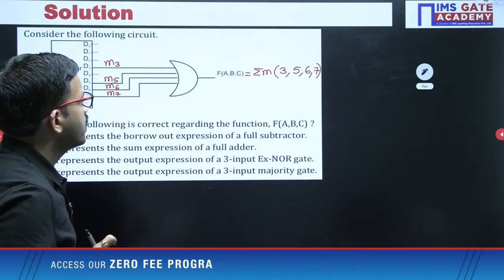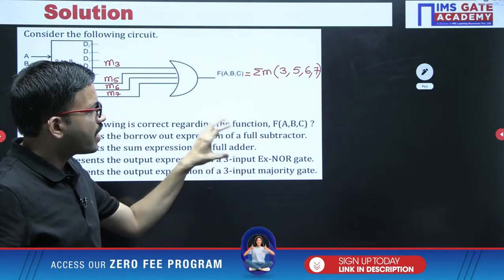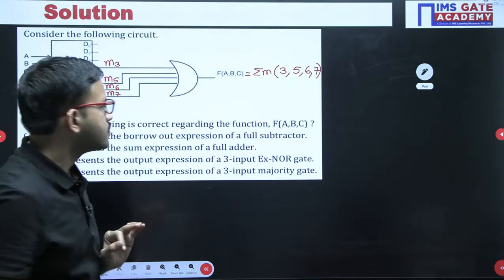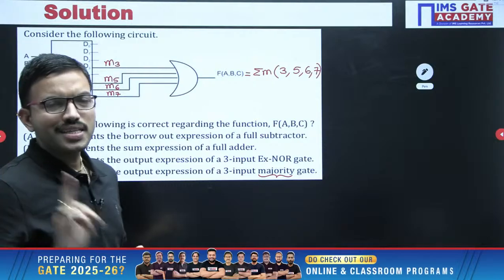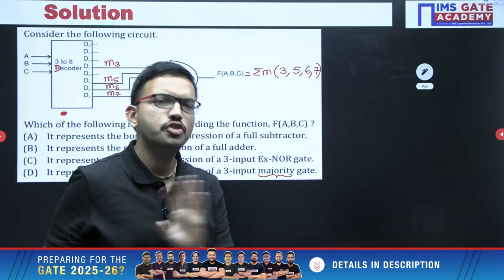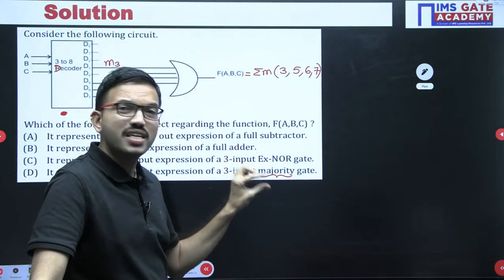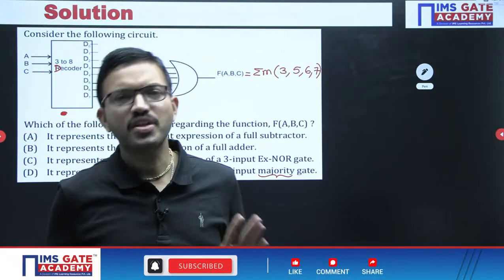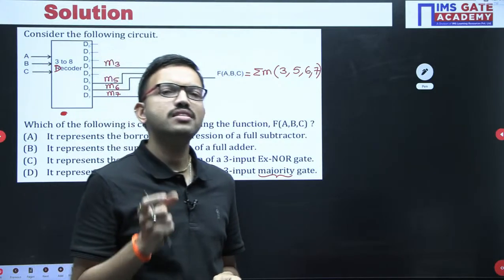Regarding full subtractor, full adder, XNOR gate, I will be discussing in some time. First, let us see the 3 input majority gate. Whoever is from outside the EC branch, if you don't know the logic function for the 3 input majority gate, no issue at all. Even when you directly get a typical question or different sentence framing like this, no need to panic. It is very simple. Whenever they give some hint, at least you can catch that hint and verify based on it.